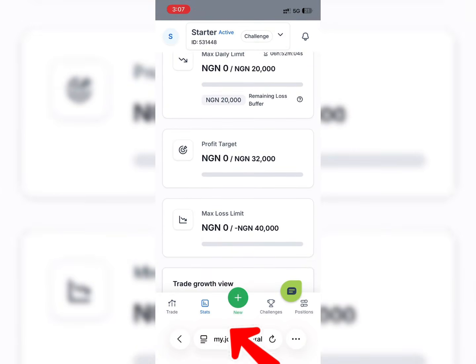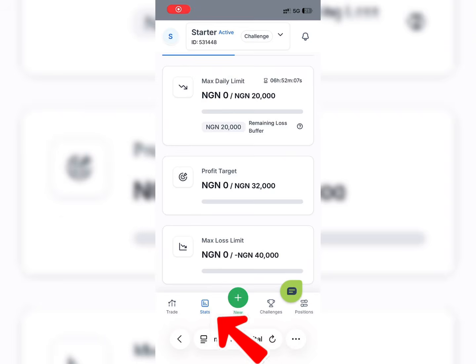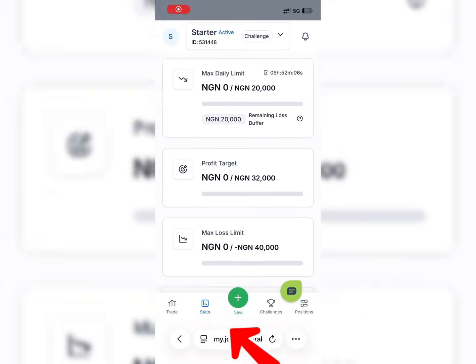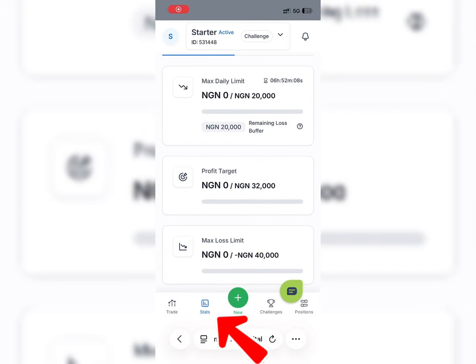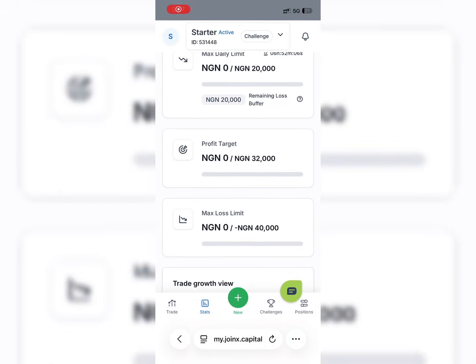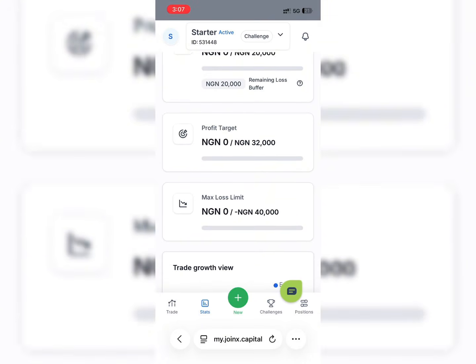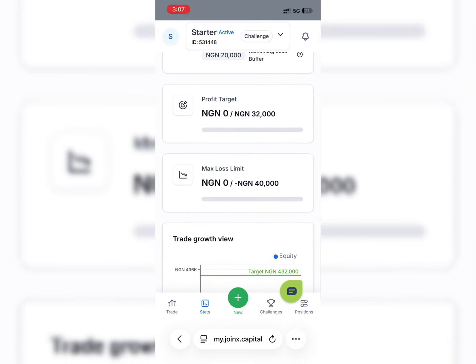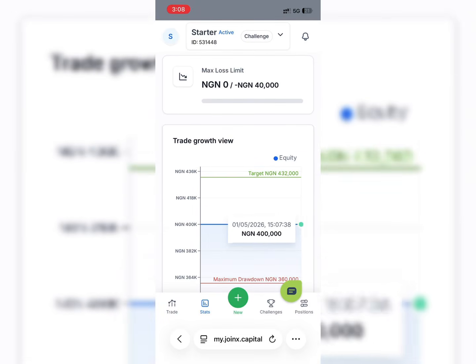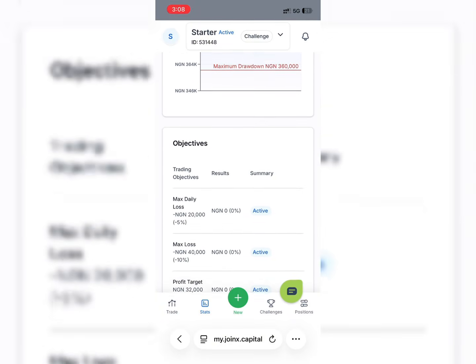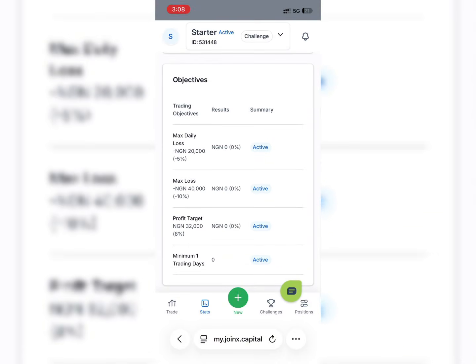Now right here you can see, if you click on this stats, this is where you see the requirements you need to meet to be able to pass the first phase and the second phase. Now for the first phase, the requirement says maximum daily drawdown, which is 20,000. You can see it right there, and the profit target is 32,000, while the maximum loss limit is 40,000, the maximum loss which you can actually make with the account. And if you scroll up more, you see details that say the objective which you are required to meet, which is right here. You can see maximum daily loss, every single detail necessary for you to be aware of, and you need to complete a minimum trading day of one trading day.